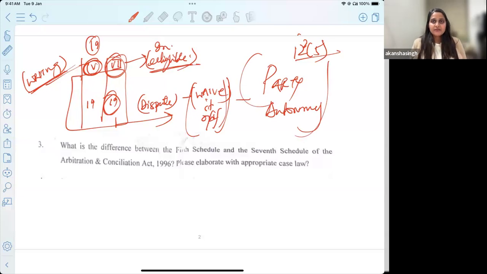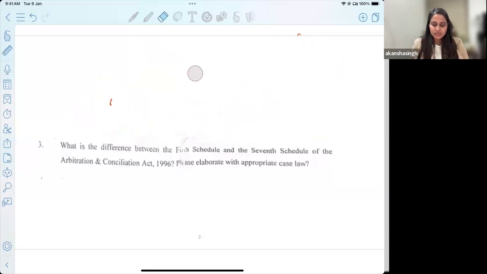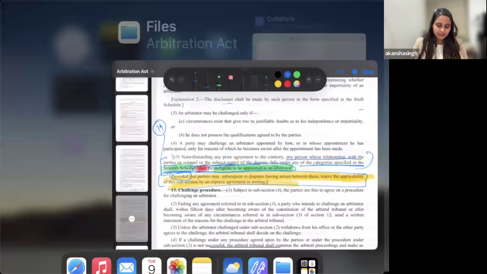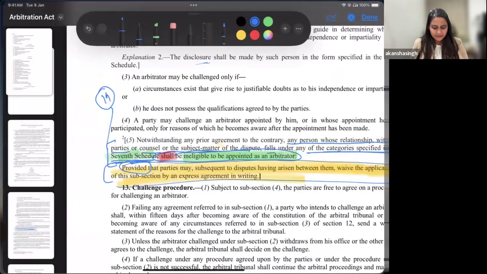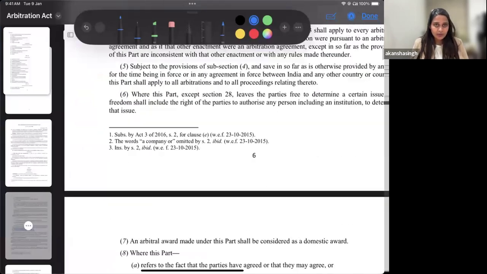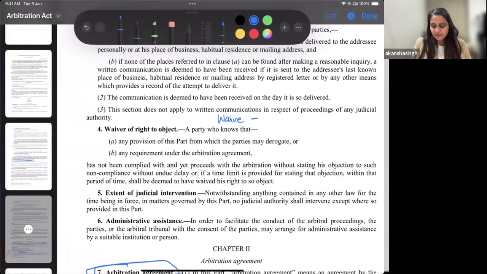So between 5 and 7, one distinction is this. Then we also spoke of the distinction with respect to where it is to be invoked. 7 is invoked later, 5 is invoked prior to that. And one more important provision to understand this is section 4. Is there any waiver that can be done for Schedule 5 also, ma'am? Can there be a waiver with respect to Schedule 5?